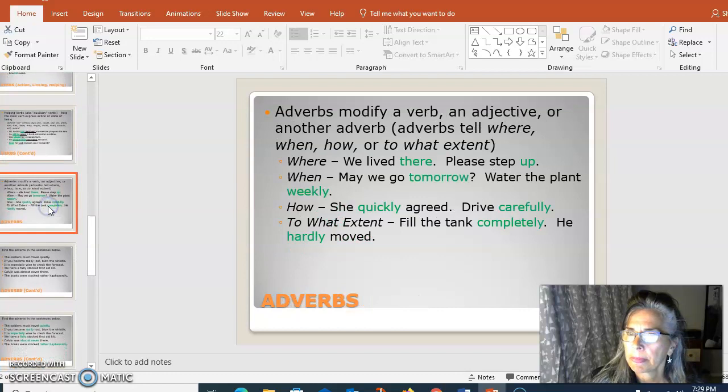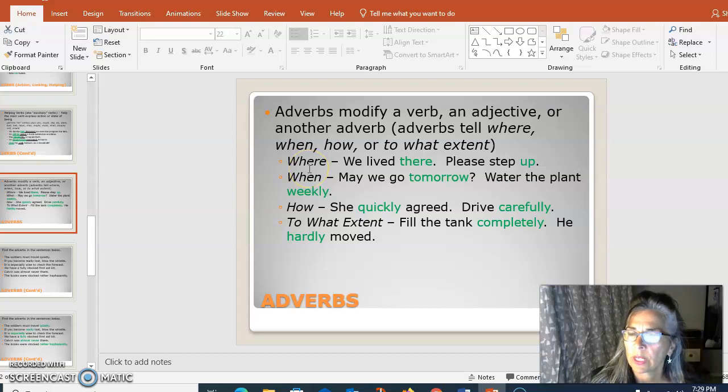Alrighty. Then we move on to adverbs. So adverbs modify a verb, an adjective, or another adverb. So they can modify a verb. They're not a helping verb, though. That's different. So when they modify or describe a verb, they give us more information about the verb, like they answer questions: where, when, how, and to what extent.